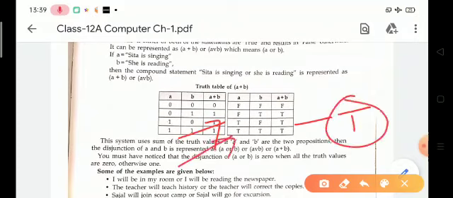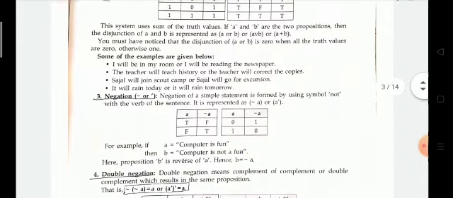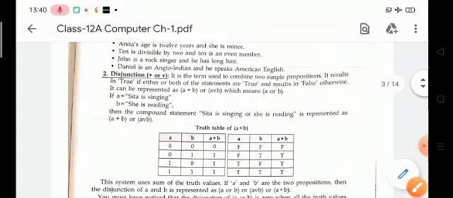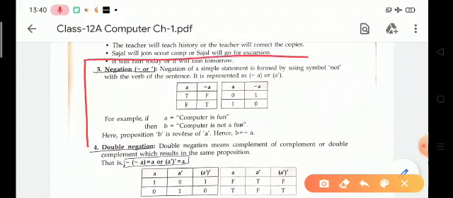For the fourth condition, both conditions are true, so the output will be true. So this is the disjunction.